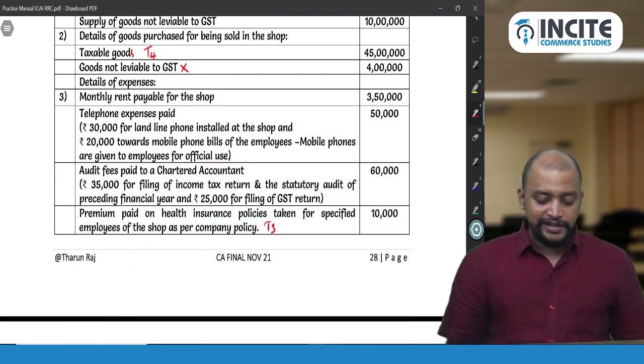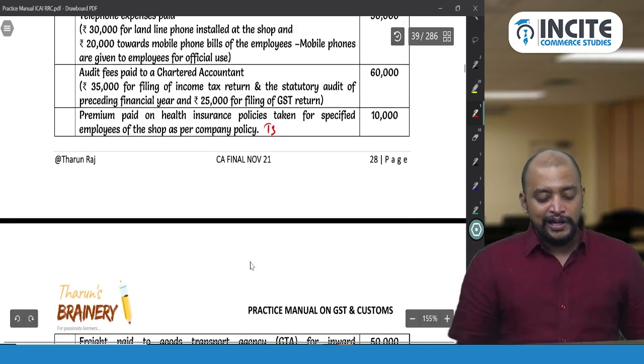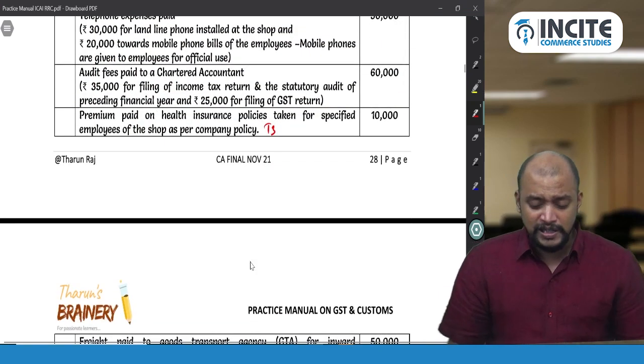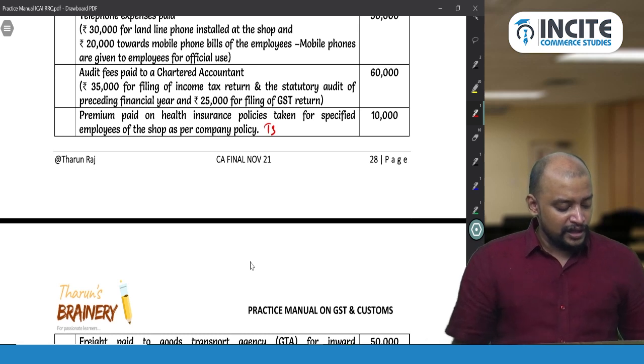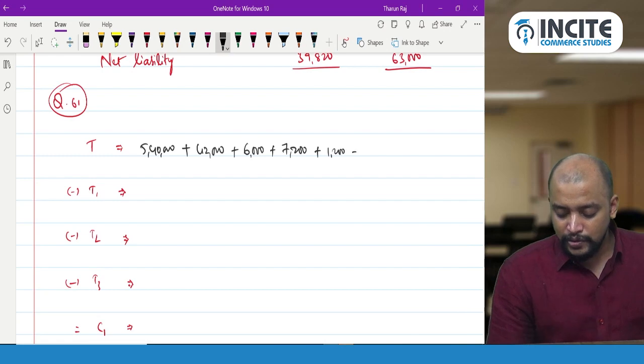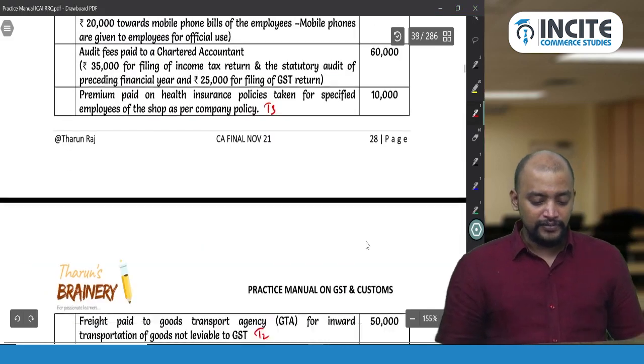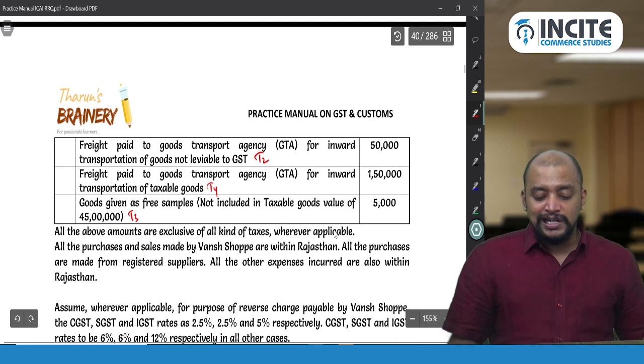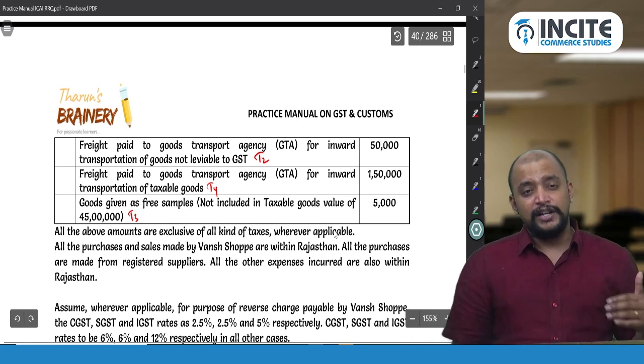7,200 audit fees. And then premium paid on health insurance. On that also GST is paid. So 10,000 into 12%, 1,200. Next, freight paid to GTA for inward transportation of goods not liable to GST.